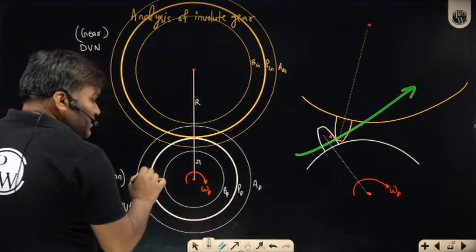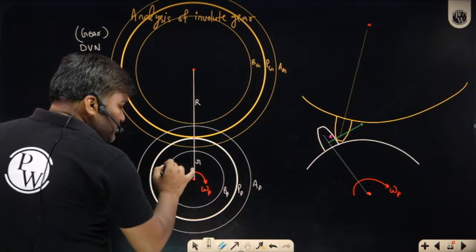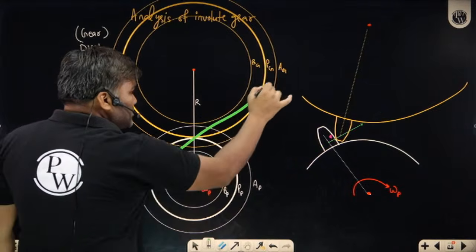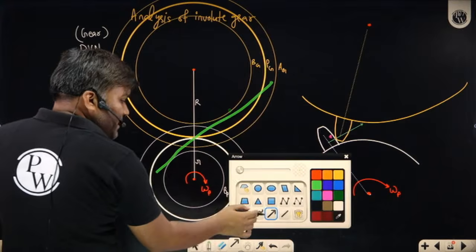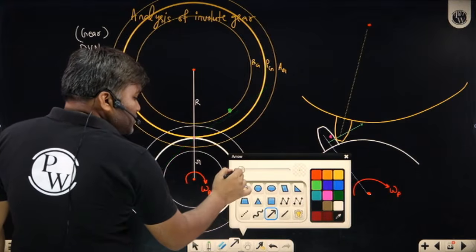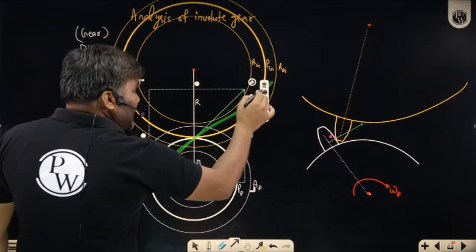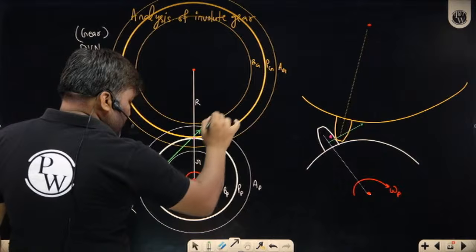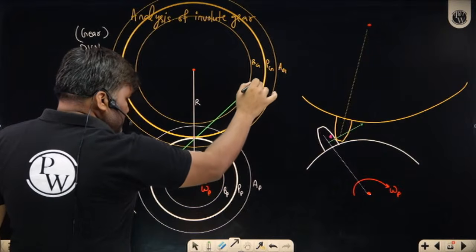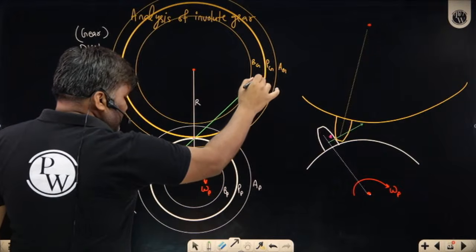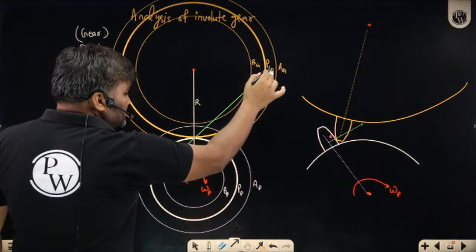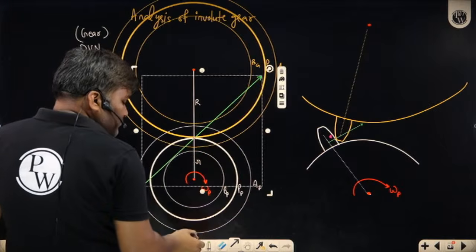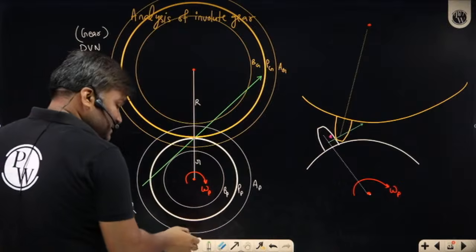The line of action is a line tangential to this base circle as well as tangential to this base circle. It must be tangential to both base circles, and the line I have got is something like this.